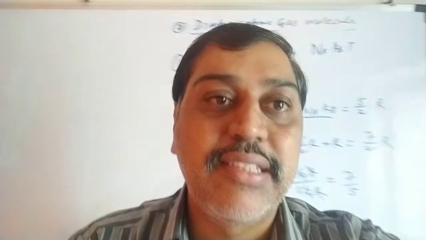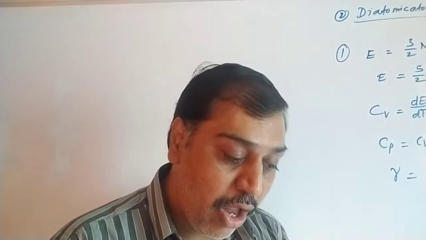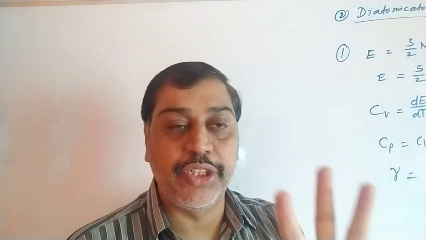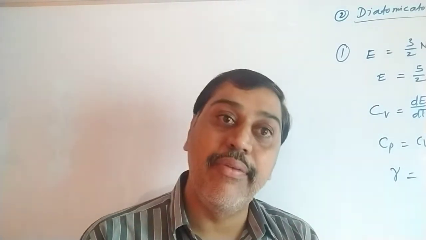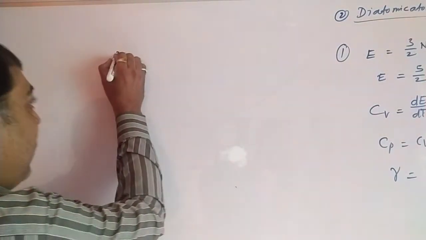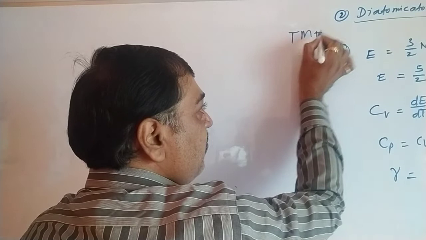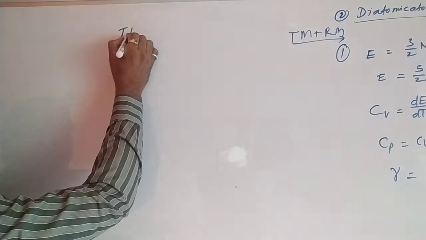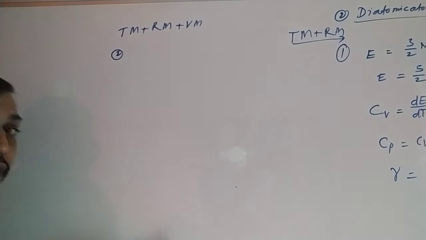Apart from this, there is a second case also. In that second case, along with the rotational degrees of freedom, vibrational motion gets added. What is it? Translational motion, rotational motion, and again one more, vibrational motion. The first case contains only two parts, translational motion plus rotational motion. Now this contains translational motion plus rotational motion plus vibrational motion. So three motions come together.